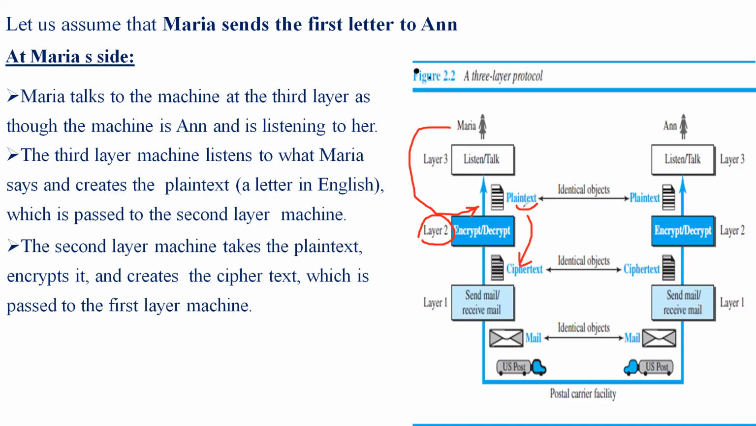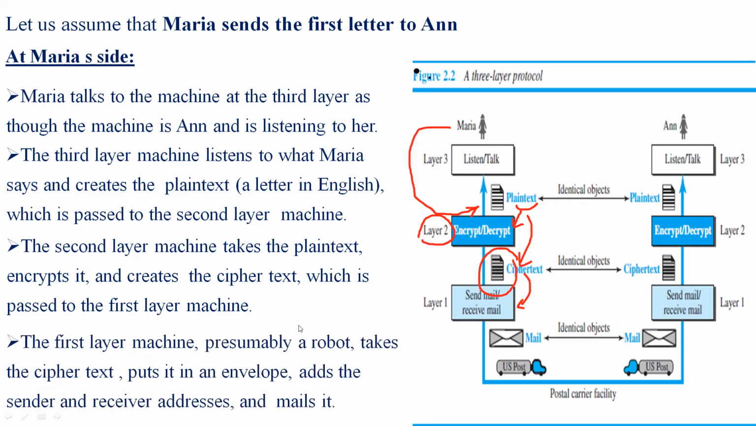Once the second layer takes the plain text, it will eventually convert the plain text into a ciphertext. Now this ciphertext will pass to the first layer. In the first layer, we'll have a mail. So the ciphertext is now converted to a mail, and it is ready for delivery. The first layer machine, possibly a robot, takes the ciphertext, puts it in an envelope, adds the address of both sender and the receiver, and mails it.